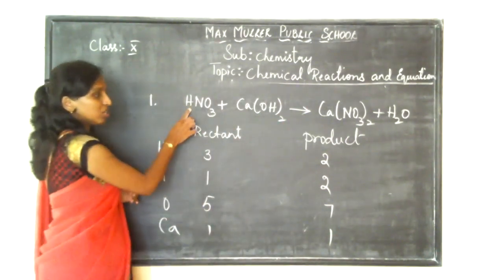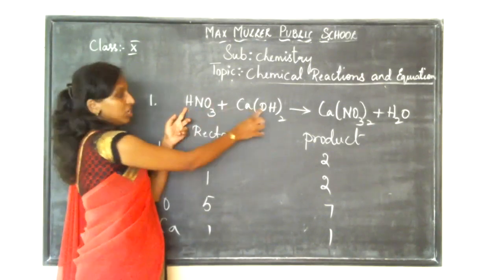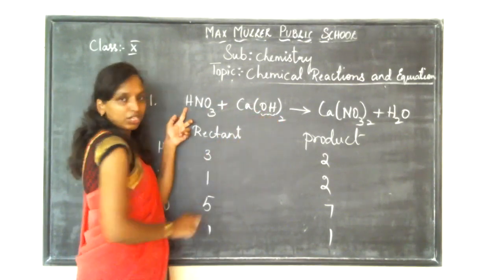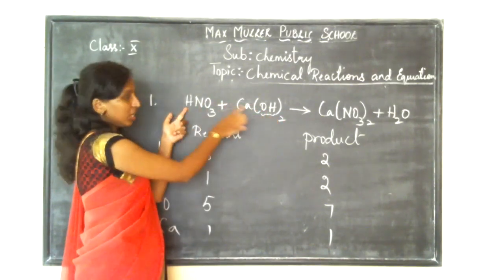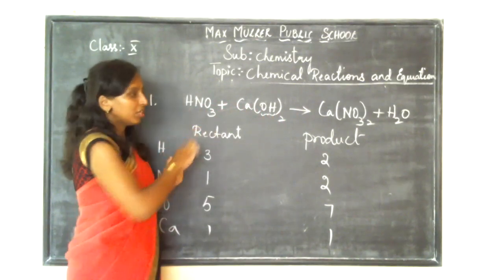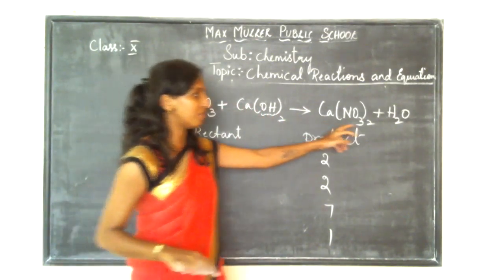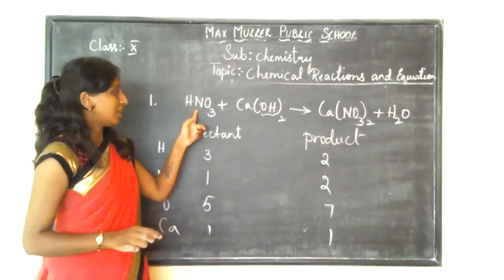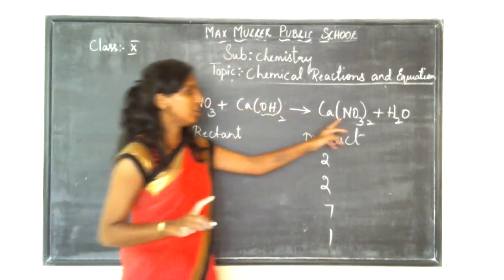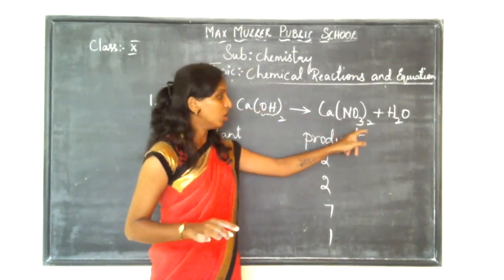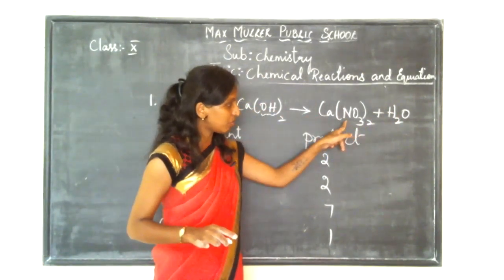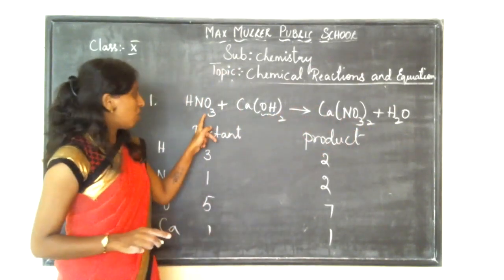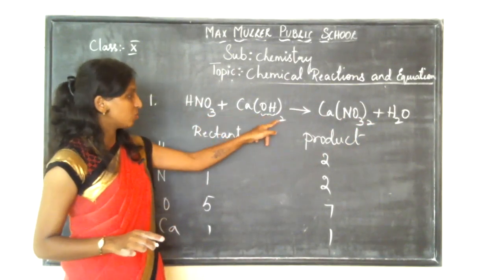See here, children. Hydrogen, how much do I have? Here H2, so this 2 will be included for both oxygen as well as hydrogen. So hydrogen, I have 3 in the reactant, am I right? Then in the product, I have only 2. Next, nitrogen, I have only 1, and in the product I have 2. Why? Because this 2 is included for both oxygen as well as nitrogen. Then oxygen, I have 3 plus 2 is 5.